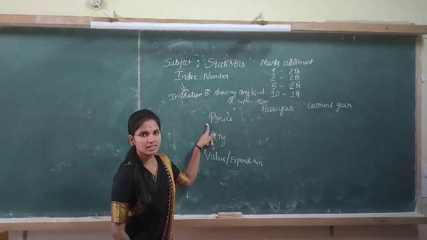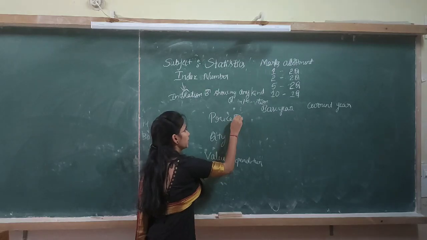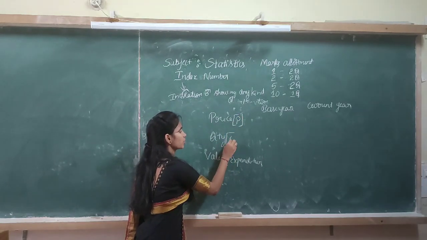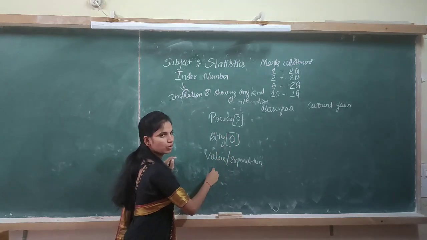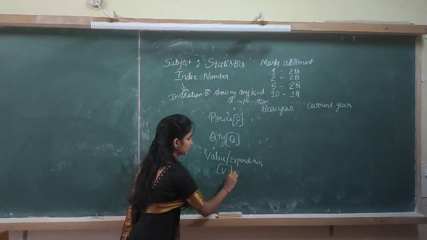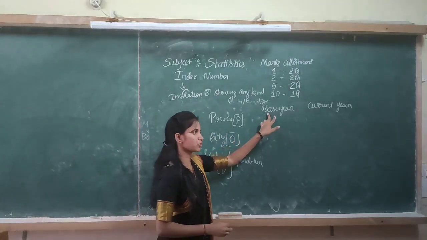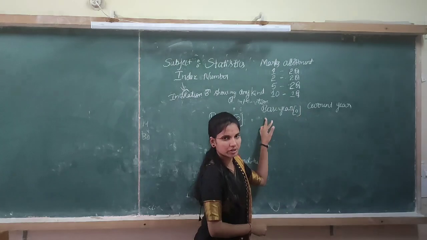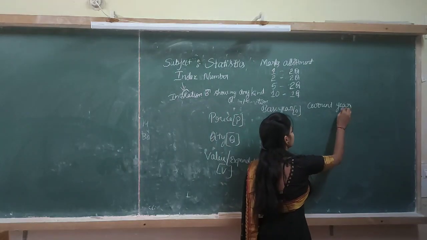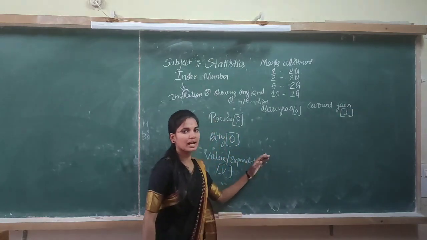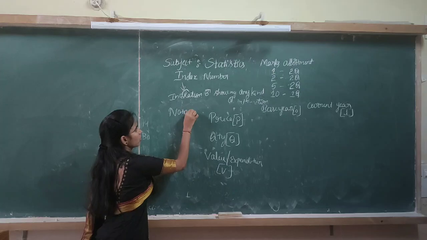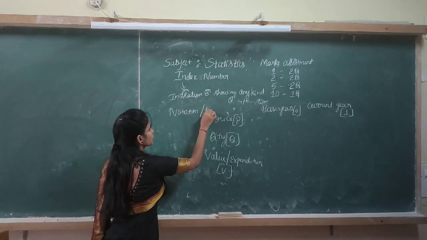Here, price is denoted by capital letter P, quantity is denoted by Q, and value is denoted by V. Then base year is denoted as 0 or we call it naught, and current year is denoted as 1. So we have to write some notations or terminologies.